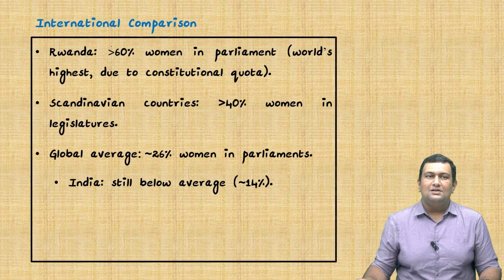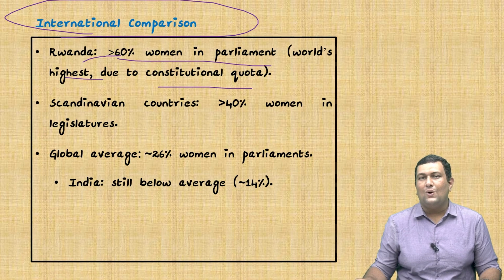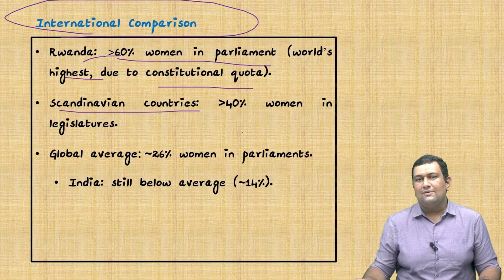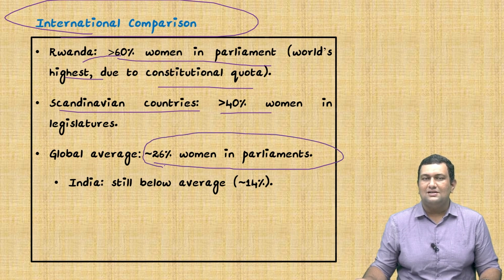Now we will compare with the international scenario. Rwanda has greater than 60% women in parliament. This is the world's highest, and it is due to the constitutional quota. Scandinavian countries such as Sweden and Finland have more than 40% women in the legislatures. And the global average is about 26% of women in parliament, but India has only about 14%.